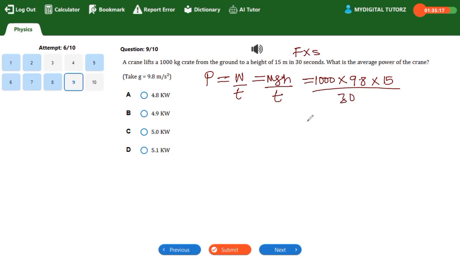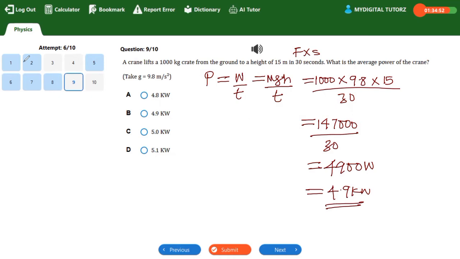When you multiply the upper one, you have 147,000 all over 30. Then if you divide, that will give us 4,900 watts. If you take it to kilowatts, that will give us 4.9 kilowatts.